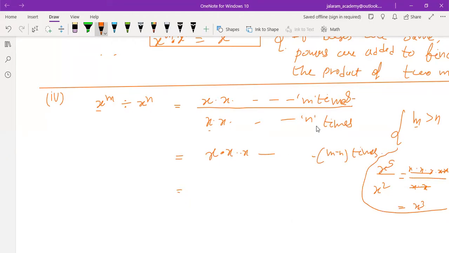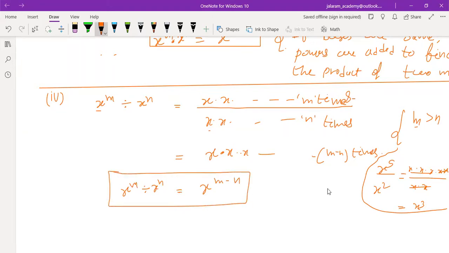N x's from the numerator will be cancelled out by n x's at the denominator, and remaining there will be m minus n x's in the numerator. So the numerator becomes x to the power m minus n. Clearly, if bases are same, in division, to find the quotient, powers are subtracted in division of indices. Is that clear to you?